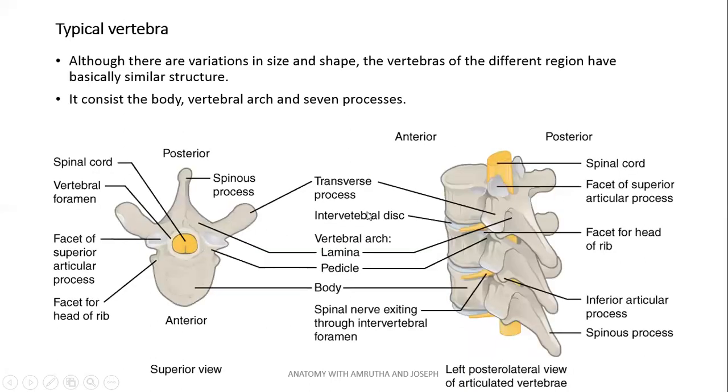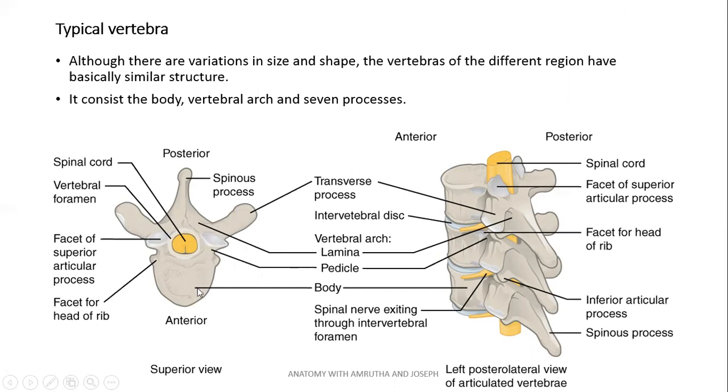Let's see the structure of a vertebra. Vertebra has got two parts, body and vertebral arch or the neural arch, which has some processes.